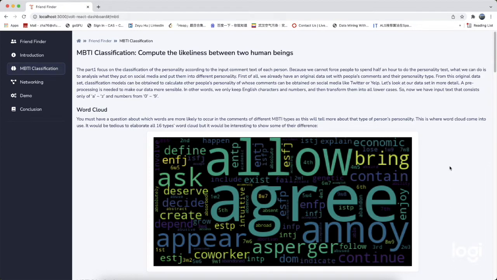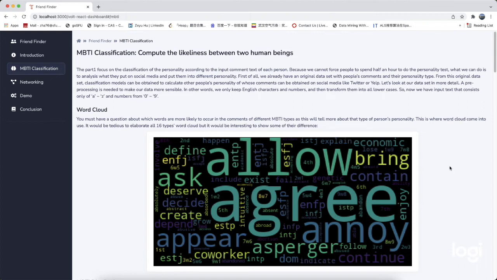From social science, we know that there are 16 different personality types of people in the world. This is called MBTI personality types. And we have a dataset that consists of people's comments on social media and their corresponding personality types. From this dataset, we can train a base model and do further classification.